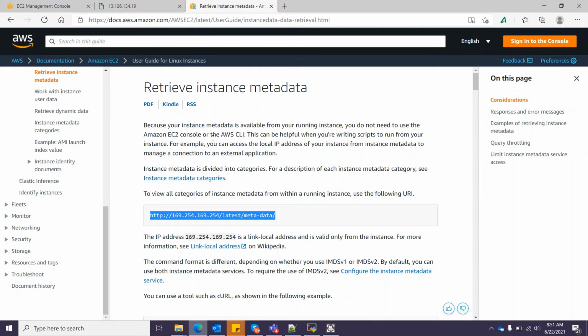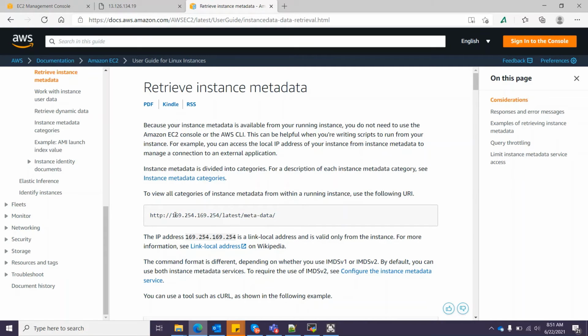Now I want to show the instance related information on this page. So let's try this. I found out that there is a way to retrieve the instance related metadata. There is a URL given by AWS which I can trigger from inside the EC2 instance.